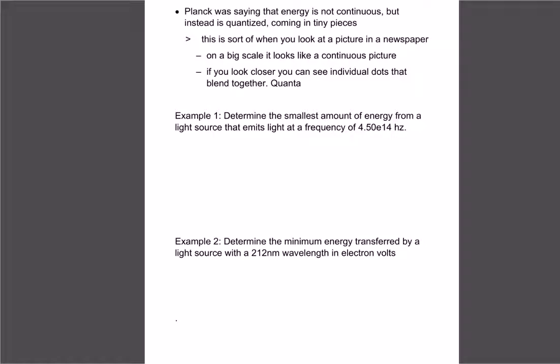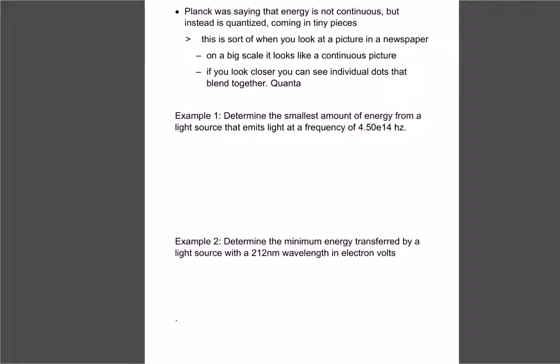Okay, so that's the key idea. Think of energy as not being continuous. It's actually bundles or little amounts. Kind of like when you look at a picture, we think of it on the big picture, we just see the entire picture. But if we look close, we see a whole bunch of dots that the printer makes that makes up the picture. So it's sort of the same thing. He's saying EMR is like a whole bunch of bundles that once they're all together, that's what makes what we see, the light or the radiation or whatever it is.